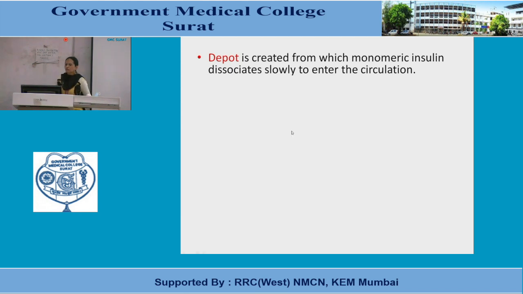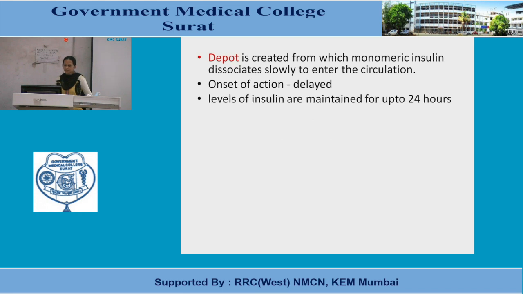And because of this slow dissociation, it is longer acting and peakless, we can say. Onset of action is delayed. Levels of insulin are maintained for up to 24 hours.